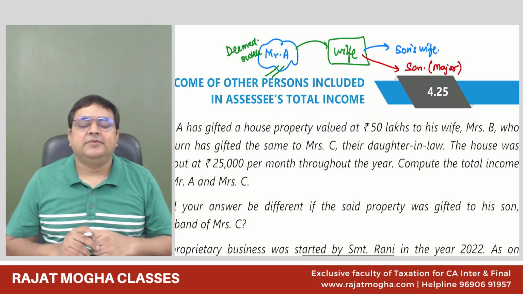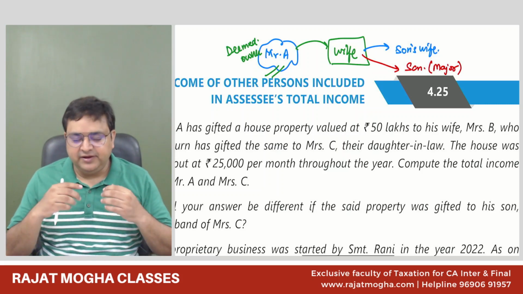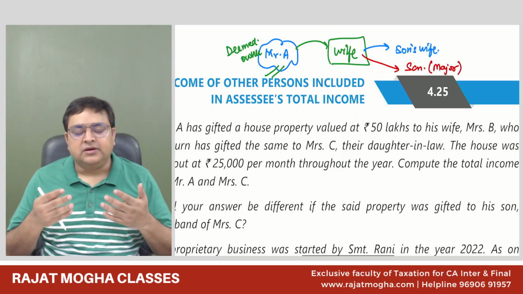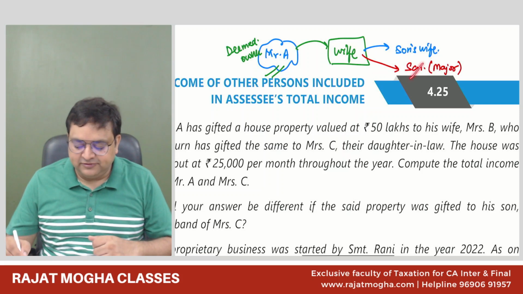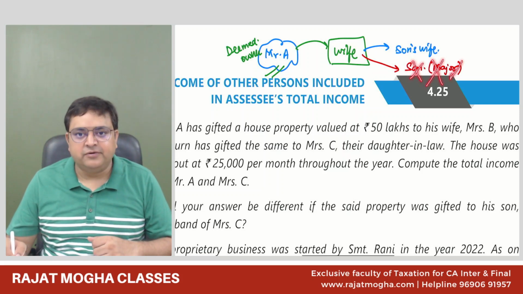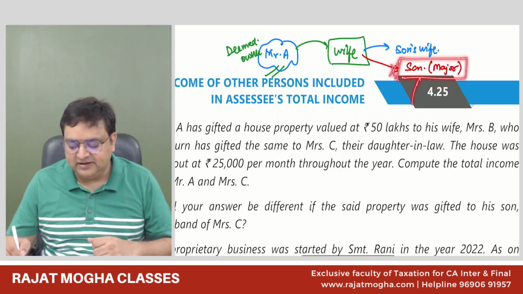And in that case, we know that we have a special provision related to the spouse, whenever we give income or an asset to a spouse, to the son's wife, or to a minor child. This is not the spouse, this is not the son's wife, this is not a minor child. So it is any other person. In that case, there would be no clubbing. So it would be the son's income only.